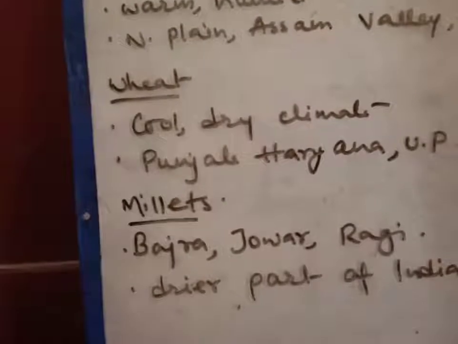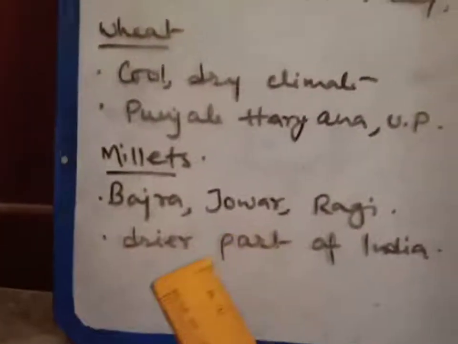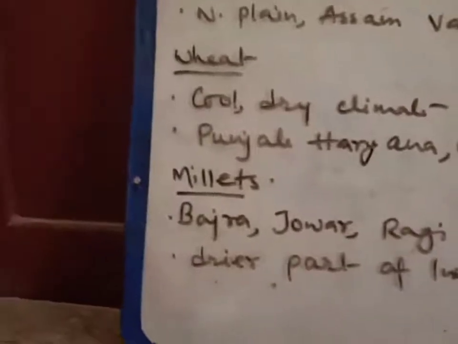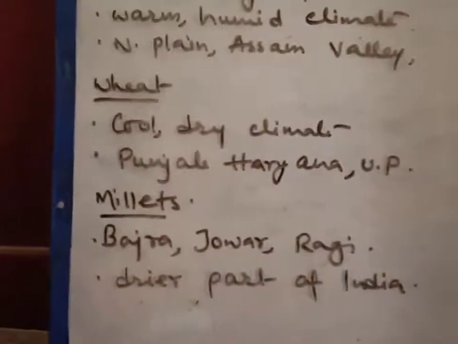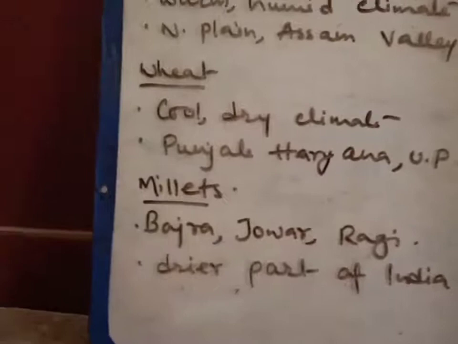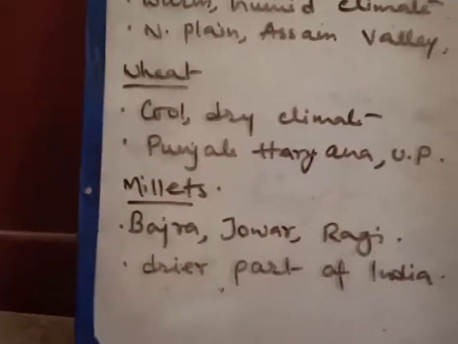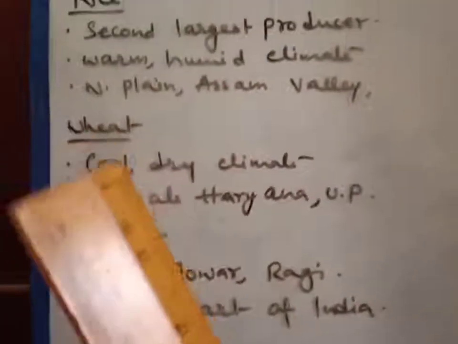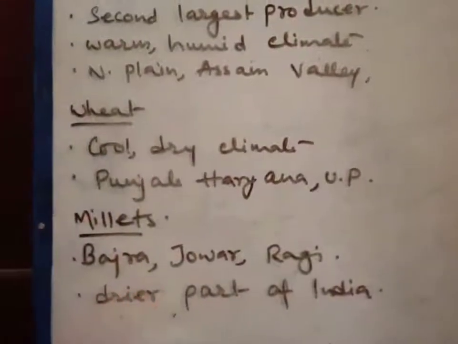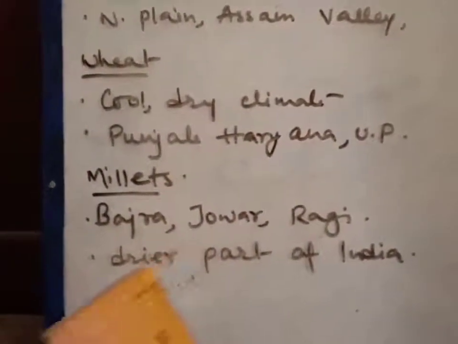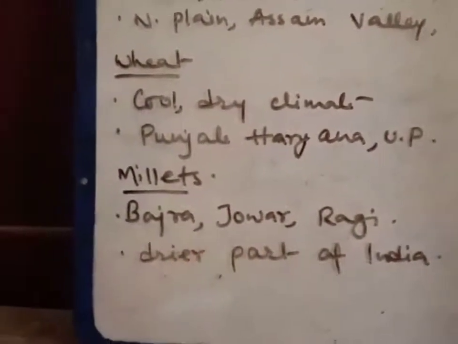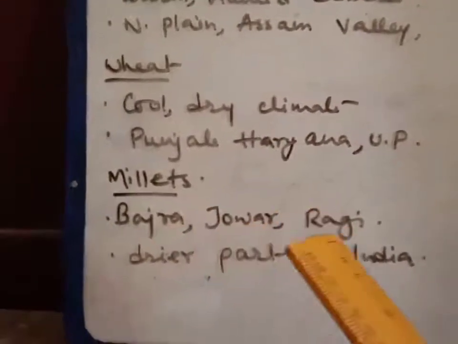Next one is millet. What is the meaning of millet? Millets are also food grains like rice and wheat, but are small grained. We can say they are like rice and wheat but smaller, like bajra, jowar, ragi.